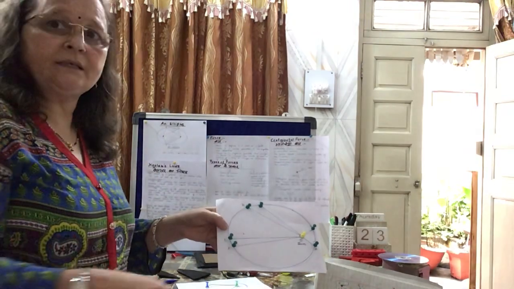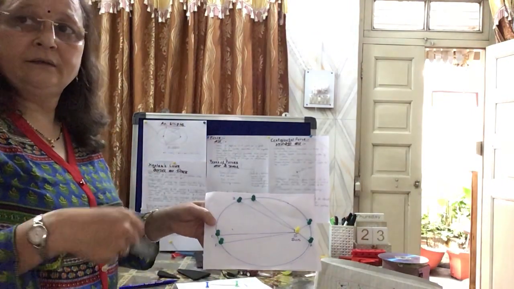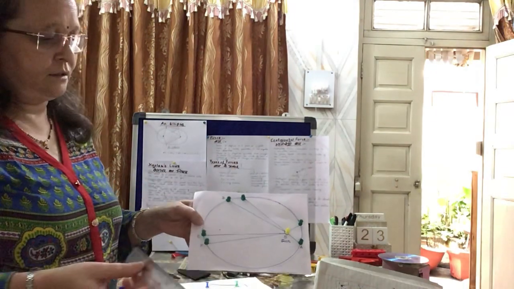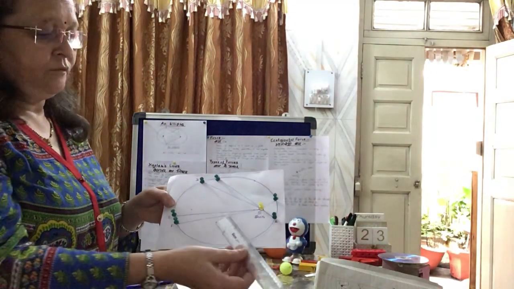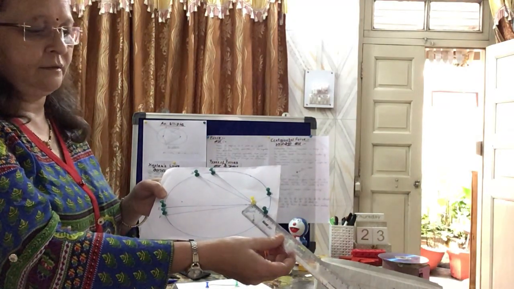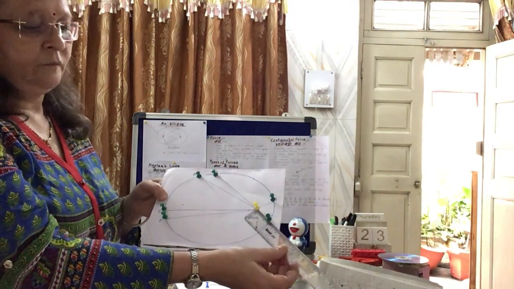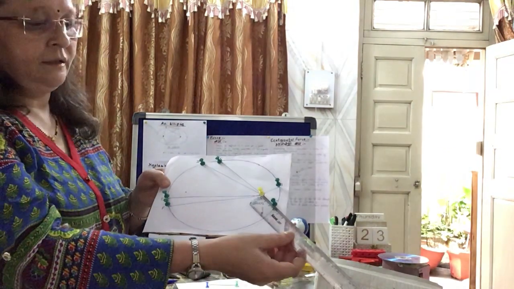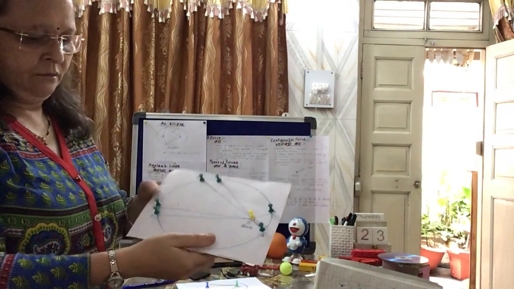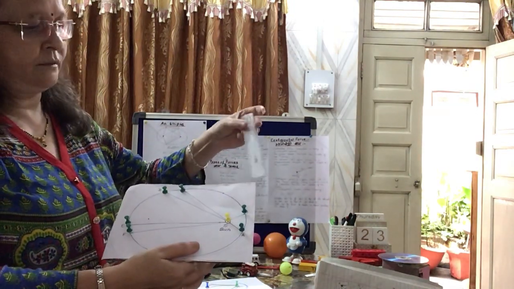Likewise this is a continuous process. So we can see the distance here. You can take a scale. It's a very simple activity. You can perform it and understand properly.